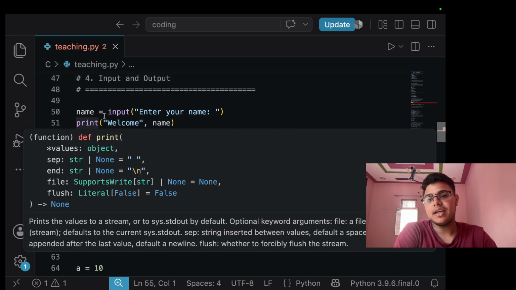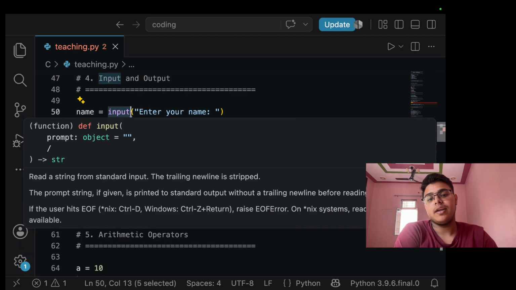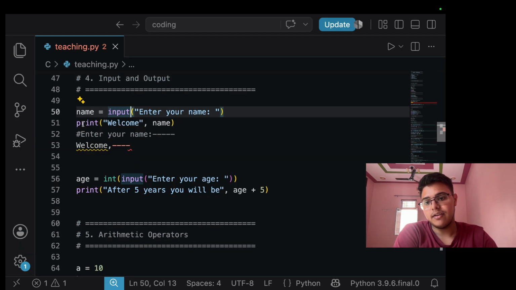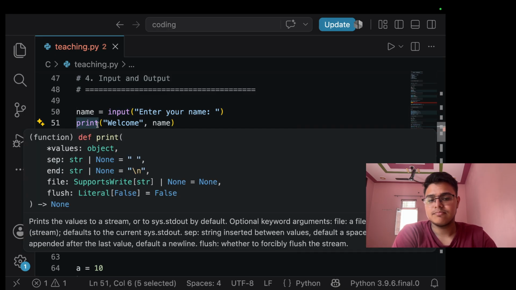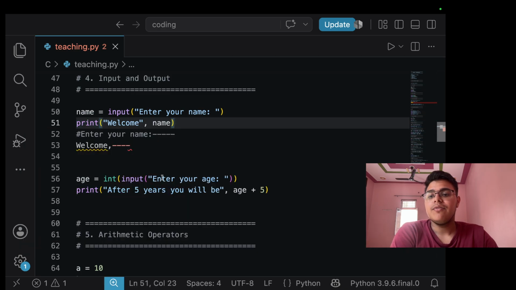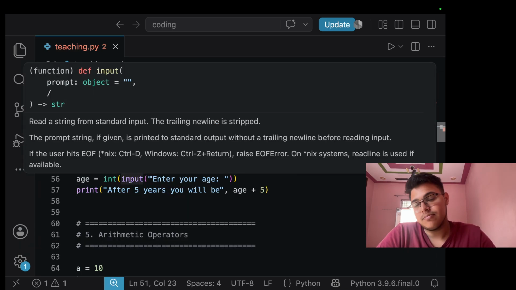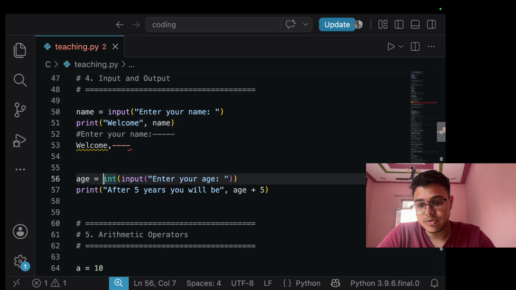So basically we take input using the input keyword, and we have output from the output variable. If we have to take input of a different data type like integer, we use int before it.